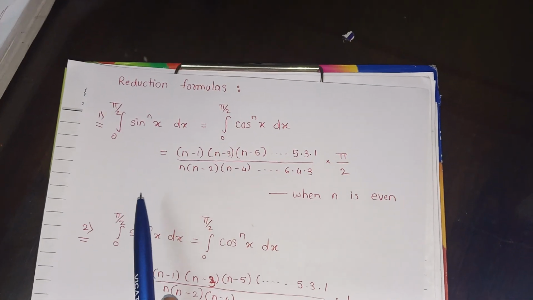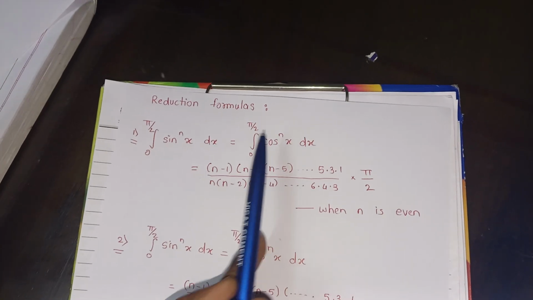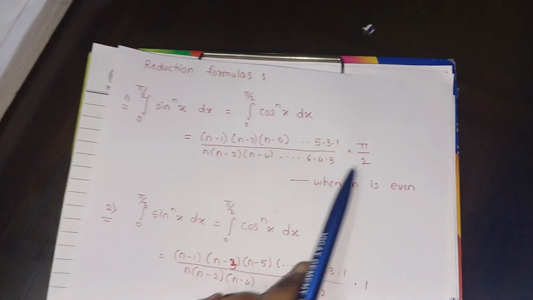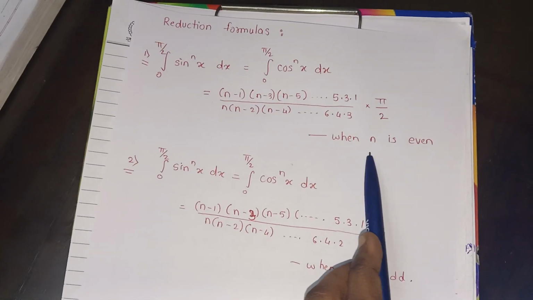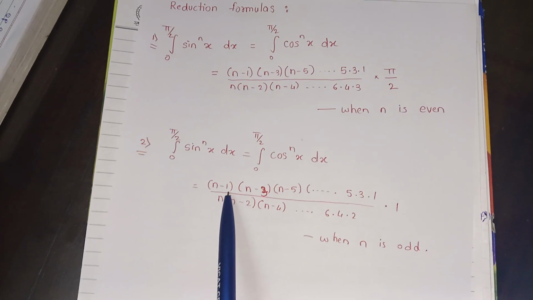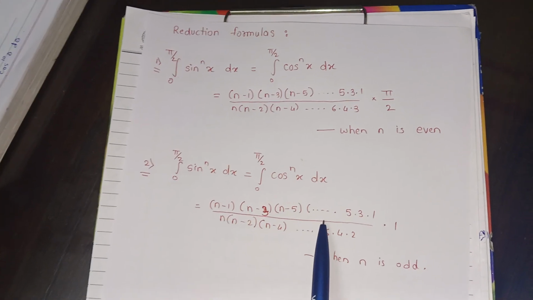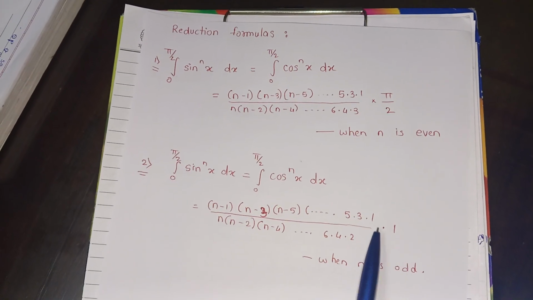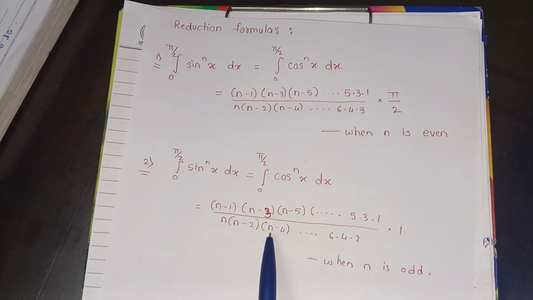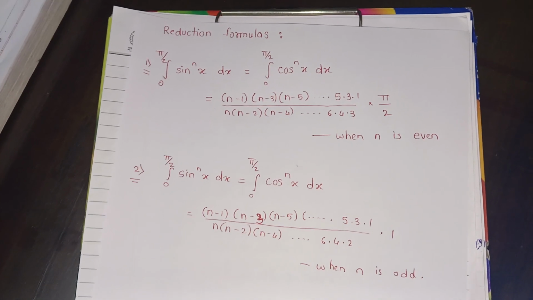Always remember that whenever the value of n is even, this formula will be applicable. Or else, when the value of n is odd, this formula will be applicable, which is (n minus 1) (n minus 3) into (n minus 5) up to 5 into 3 into 1, whole upon n into (n minus 2) into (n minus 4) up to 6 into 4 into 2.